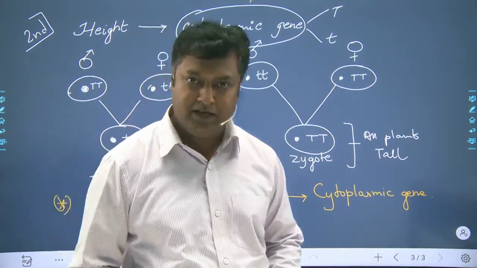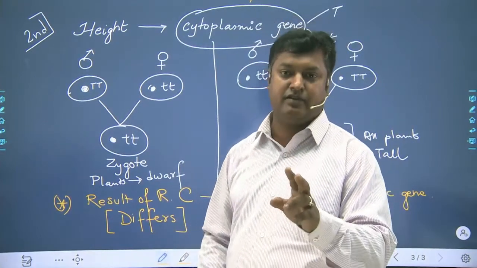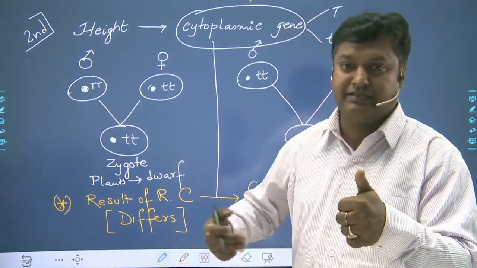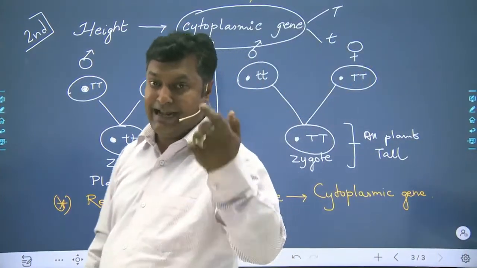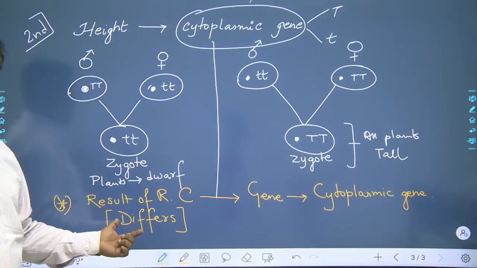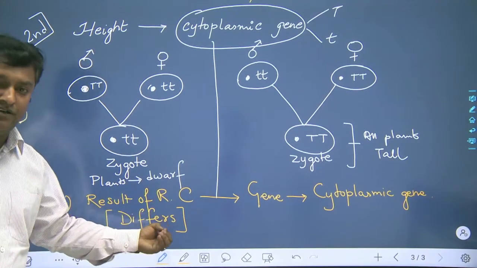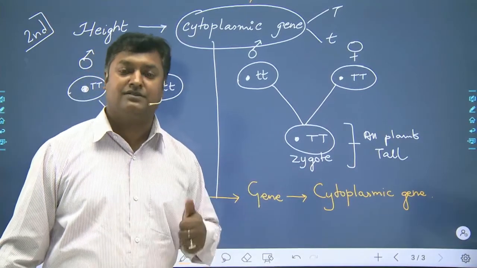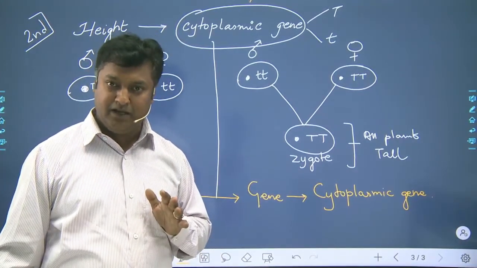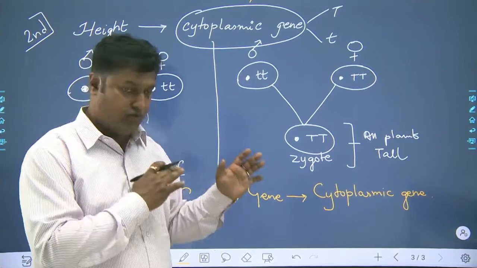Got it? Clear? So if the result of the reciprocal cross is similar, as we have studied earlier, then the type of gene will be nuclear. And if the result of the reciprocal cross differs or is non-identical, then the type of gene will be cytoplasmic. Clear? So keep this in mind.